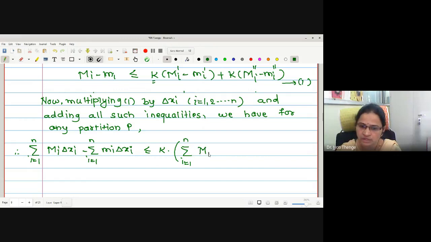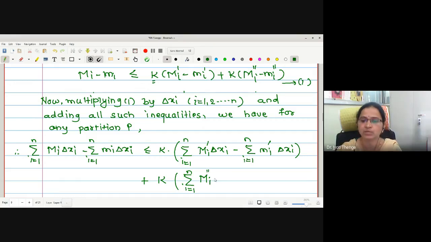Therefore let me write this as summation of M'i delta xi minus summation i equals 1 to n of small m'i delta xi, added with. Still this term is remaining. Therefore again this k I am taking out and we are multiplying by delta xi and taking a sum over this term, which gives summation M''i delta xi minus summation small m''i delta xi. No doubt the sum is from i equals 1 to n. Okay, this is the process we have done.